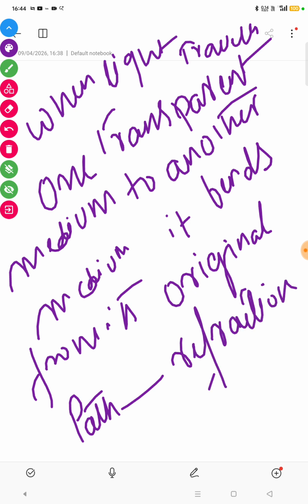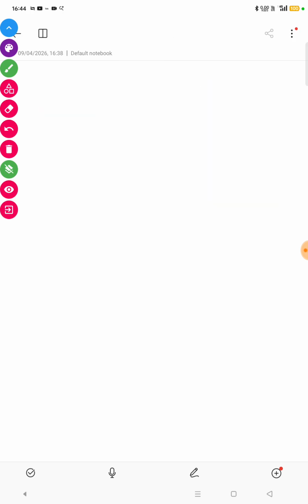So when light travels from one transparent medium to another transparent medium, it bends from its original path, and that is called refraction. Now the question arises, how does this bending take place and why is there a change in the speed of light? Let's have a look at that.